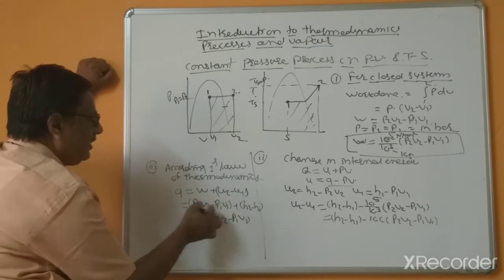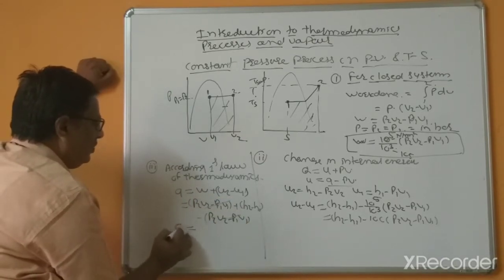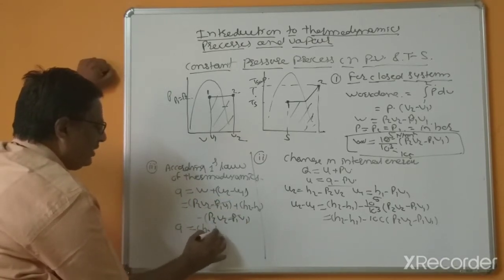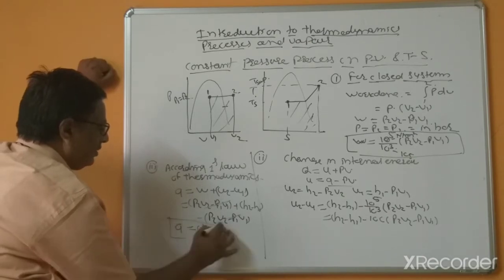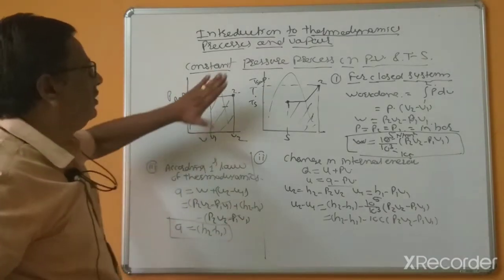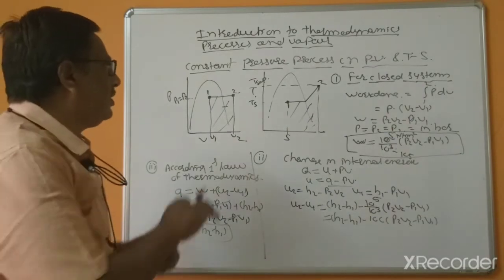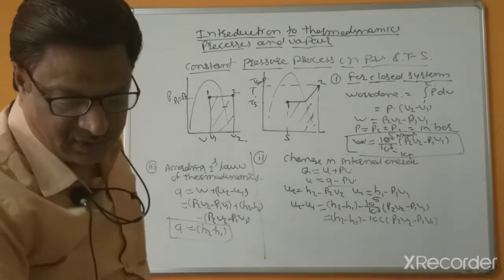So that's why this will get cancelled, and Q equal to H2 minus H1. This is for constant pressure process, and this is for closed systems.